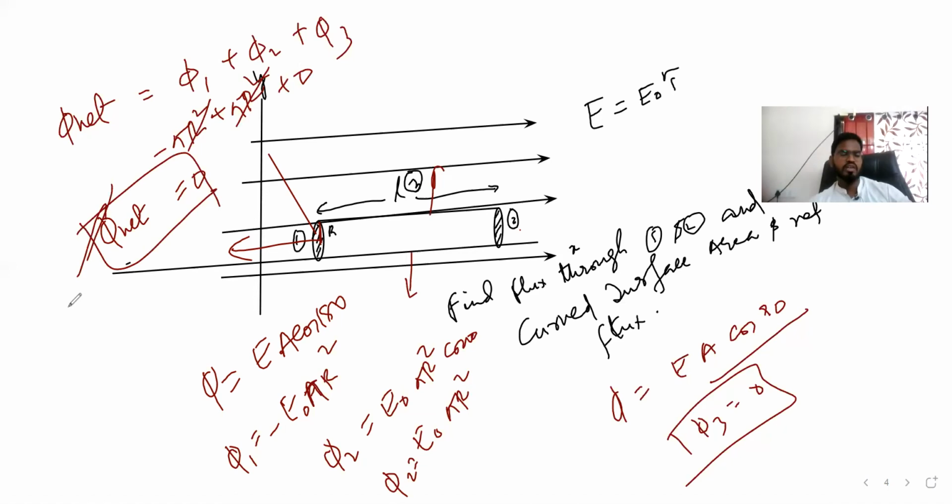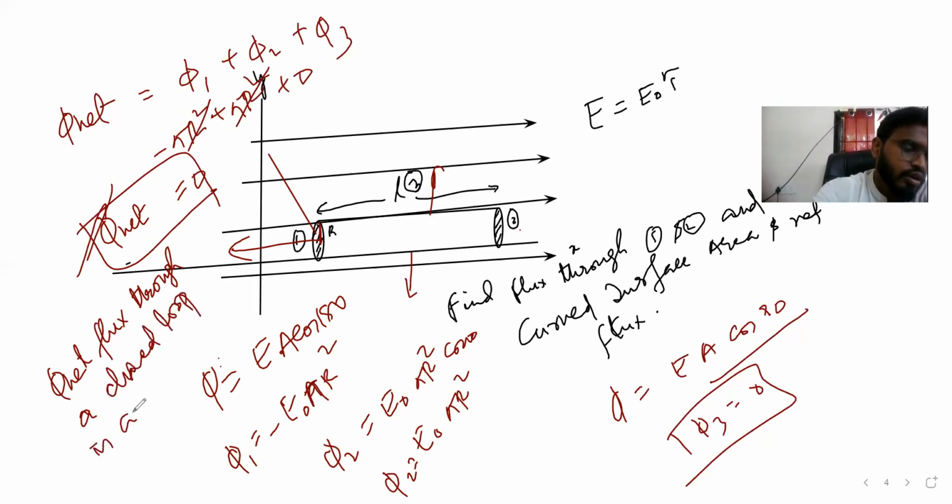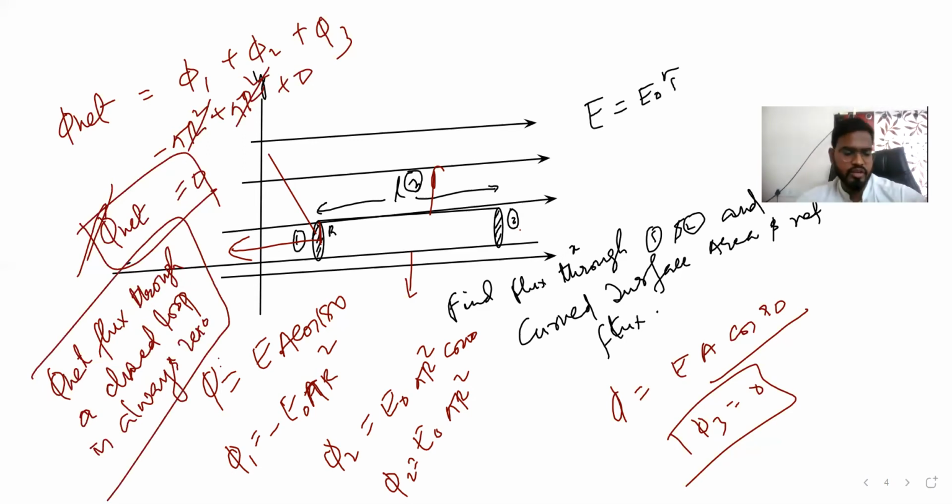So one thing you should consider from here is what? Net flux through a closed loop is what? 0. Net flux through a closed loop is always 0. So that is what we learned. Hope everybody got it. And so we got what is flux and the numericals based on that.